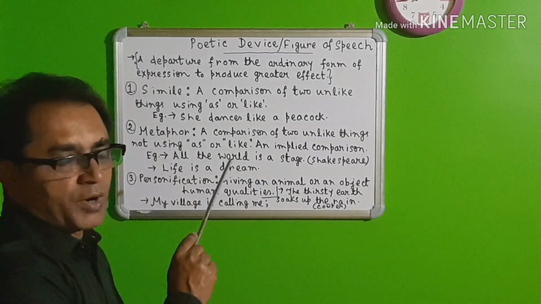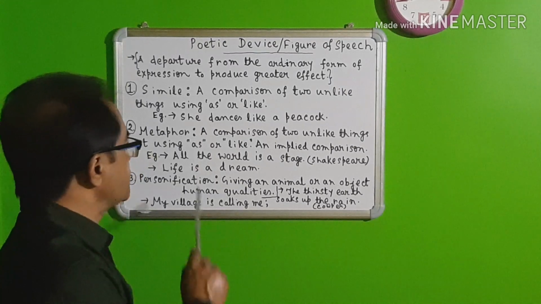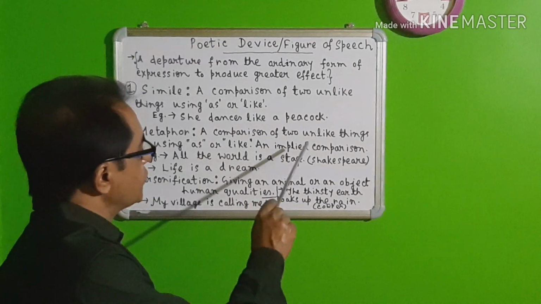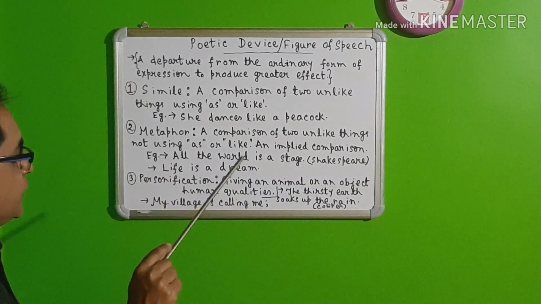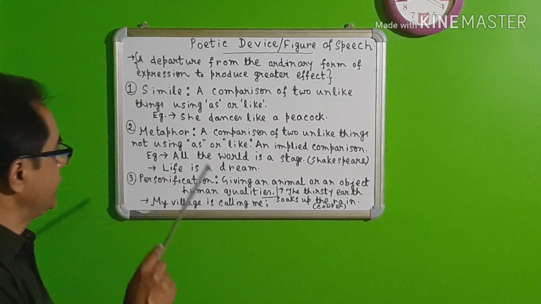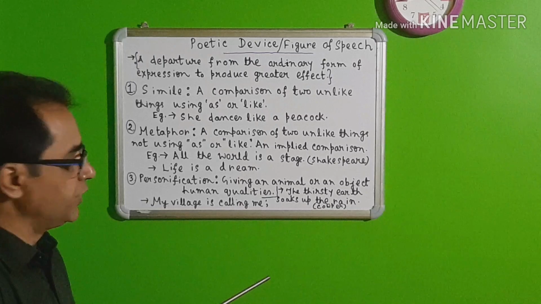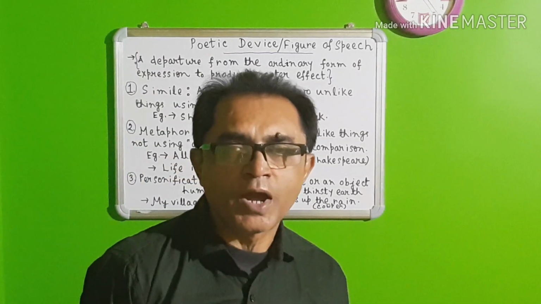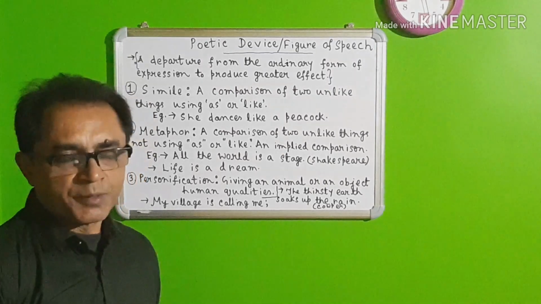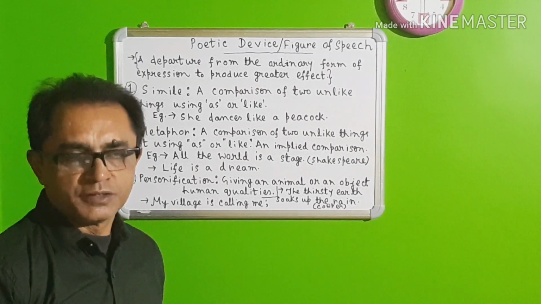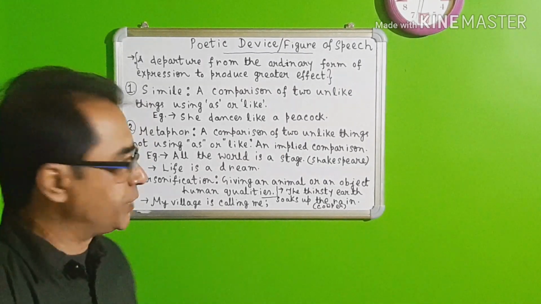Let's go to the next part, that is the metaphor. What is metaphor? It is the comparison of two unlike things not using as or like. इसमें भी comparison होगा, लेकिन as or like नहीं रहेगा. So you can call it an implied comparison. The comparison is not direct. It is an indirect kind of comparison.